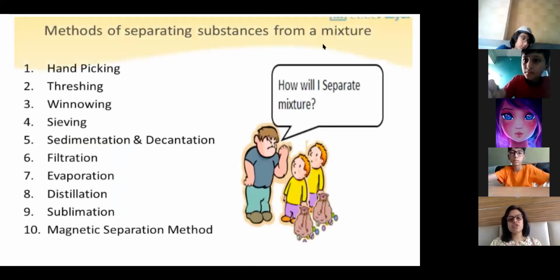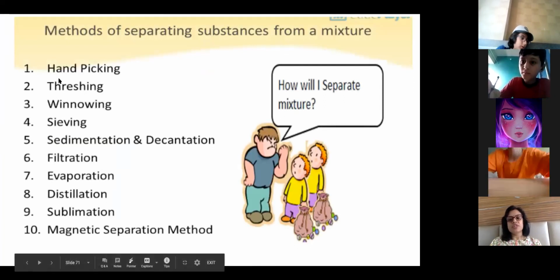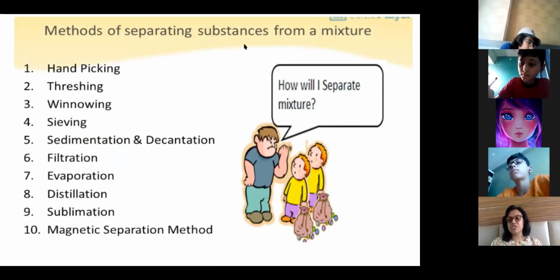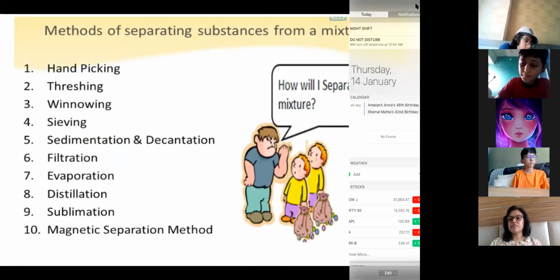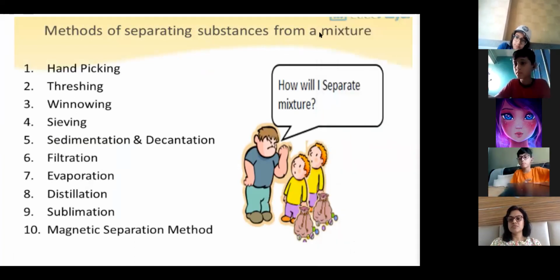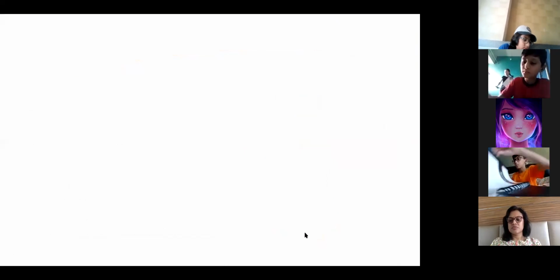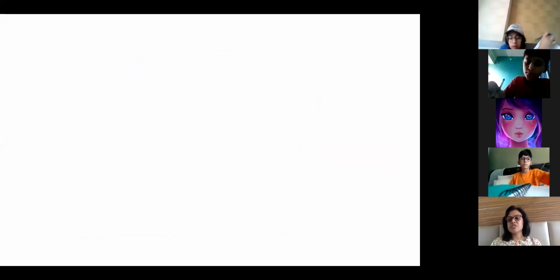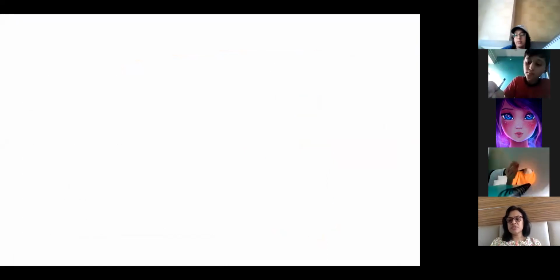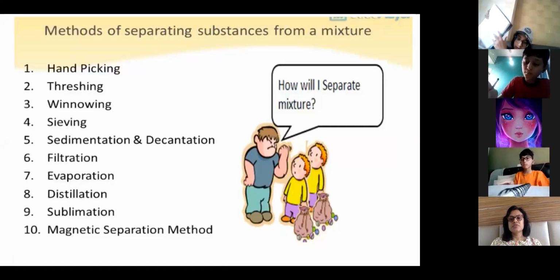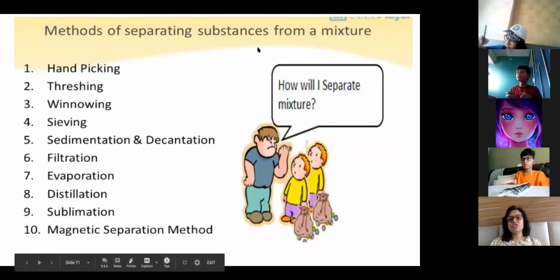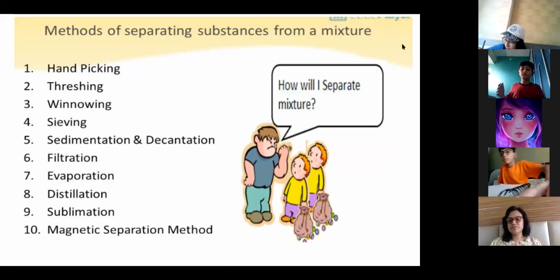Don't write everything, just write down the topic: methods of separating substances from a mixture.